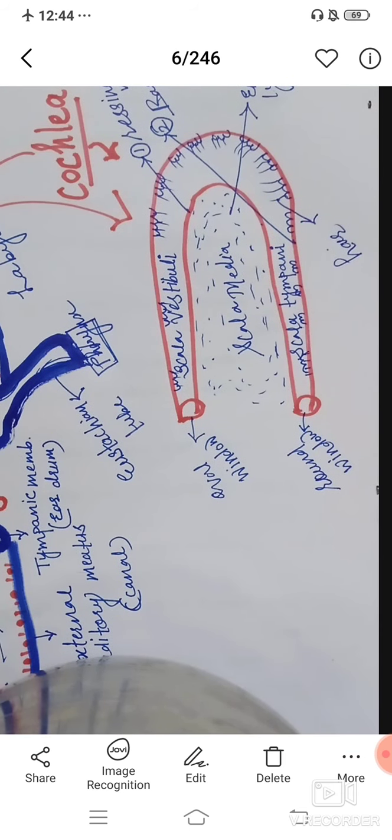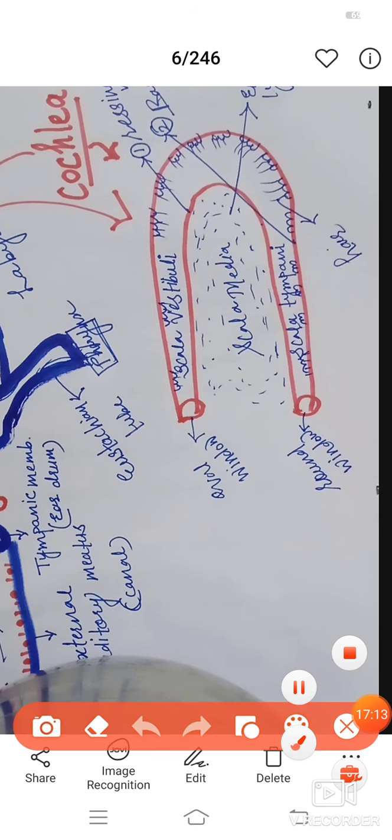See, this is the diagram of a cochlea, and you are seeing a new inclusion. These ones. What are they? They are the organ of Corti. They are present on the basilar membrane only. What was the basilar membrane? The basilar membrane was the external membrane of the cochlea, and you are seeing these are present only on the external membrane. They are not present here. Okay, so the organ of Corti is present on the basilar membrane.